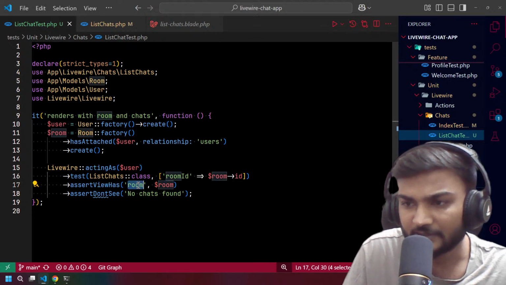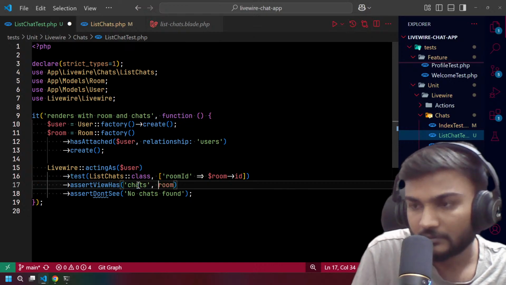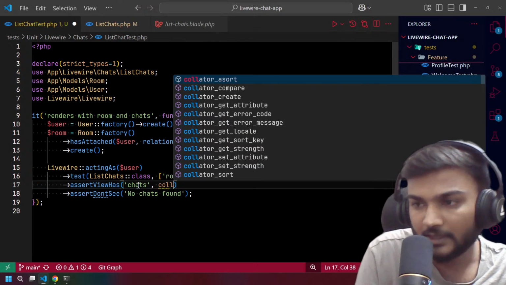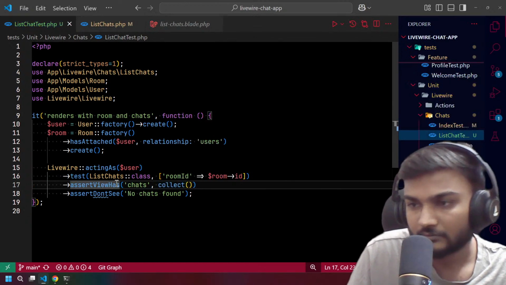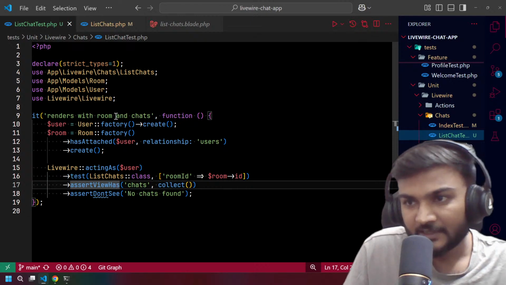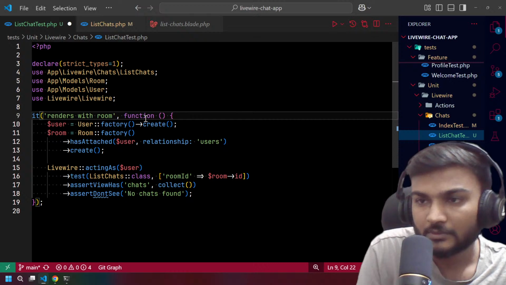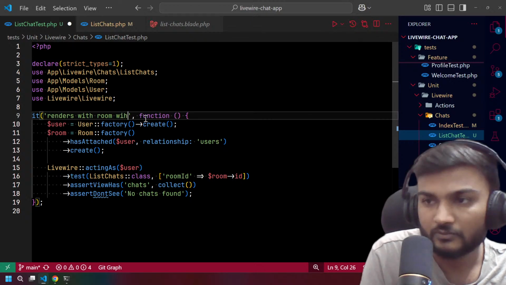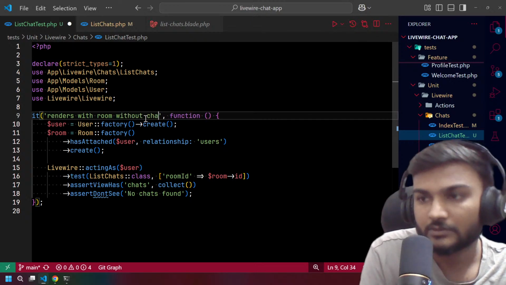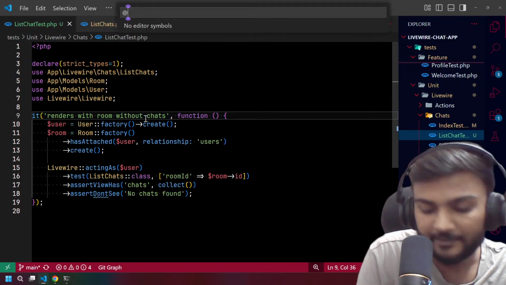we don't need this actually. This will have chats, and of course it will be a collect. Yeah. So I think there should be rooms, room without chats, of course, and let's see if that passes.